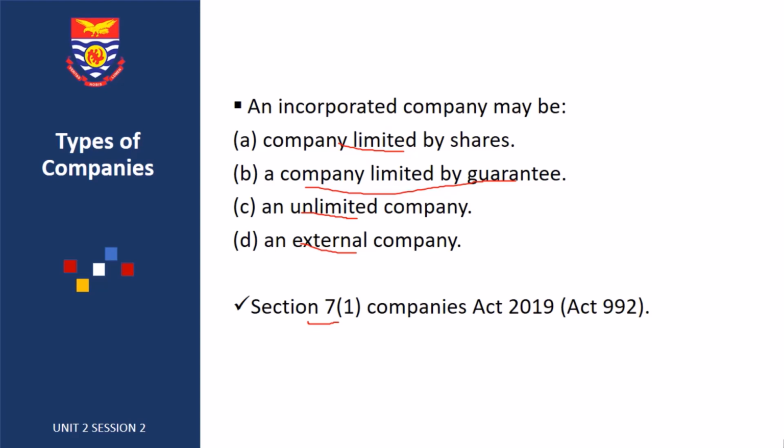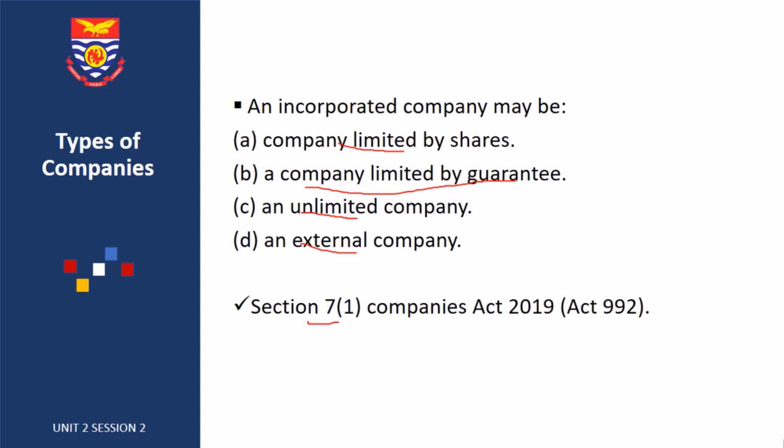Now, when we talk about a company limited by guarantee, it's a type of company in which the liabilities of the members are limited to the amount they themselves have promised to pay in case the company is winding up. It means that at any point in time, the liabilities of the members is restricted to the amount they themselves have promised to pay in case the company is winding up.